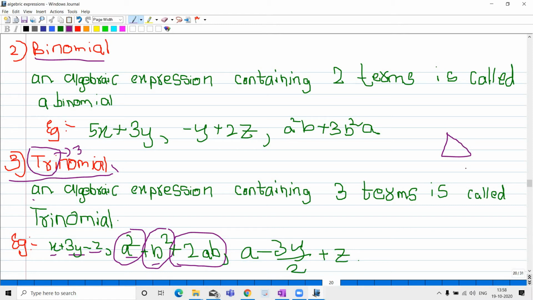Triangle has three sides, three angles. That's why it has the name triangle. By that also you can keep in your mind, tri means three and nomial means an expression. So trinomial is a three-term expression. If you keep this in mind, you can get binomial and monomial too. So now we have completed trinomial also.